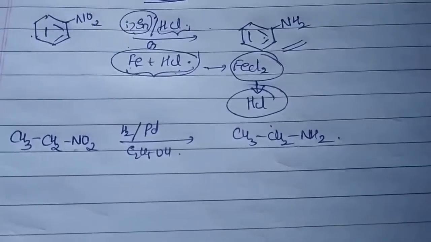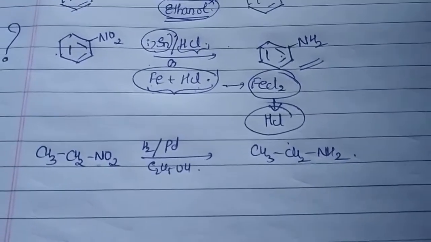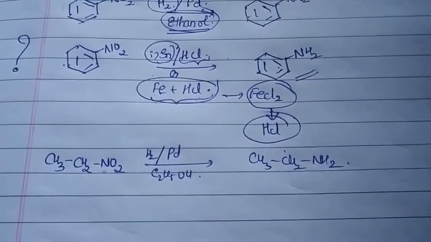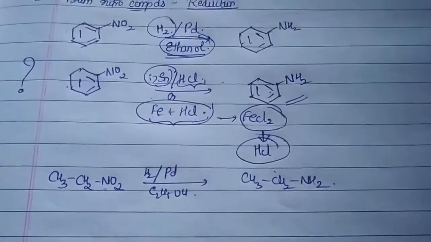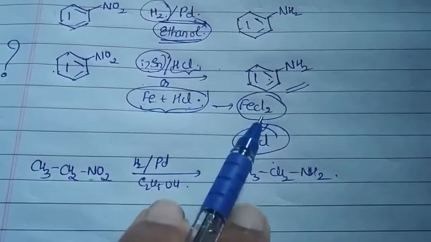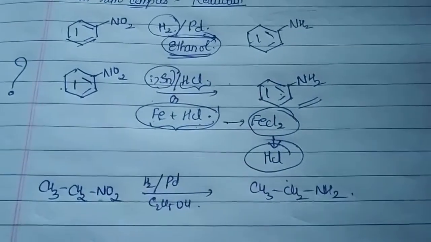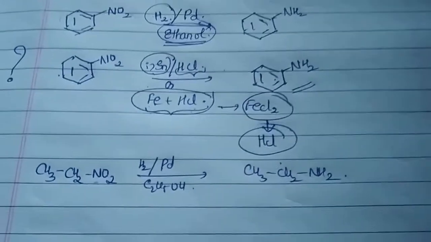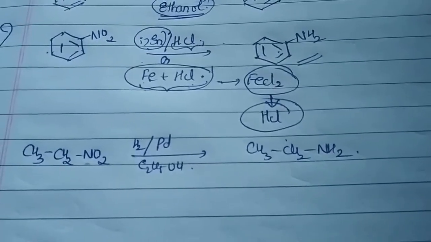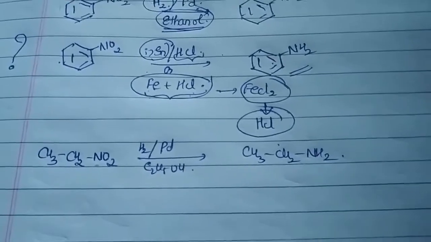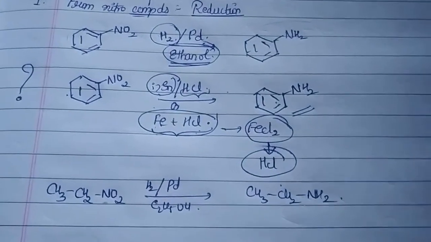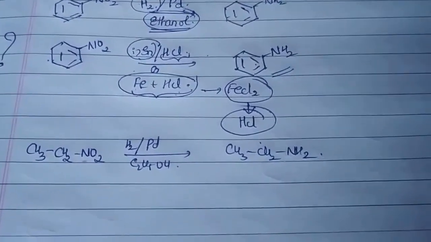One is supplying the hydrogen gas in the presence of a finely divided catalyst, or you can also supply your acid in the presence of a metal. So when you are choosing your second method, the best will be iron in HCl. As I mentioned, in the reaction process itself, the HCl will be generated. So you have to just supply a little amount of HCl only to initiate the reaction. Once the reaction is started, the HCl will be generated to give you the final product as an amine. Is that clear? So by the reduction of nitro compounds, one can easily convert them to primary amines.